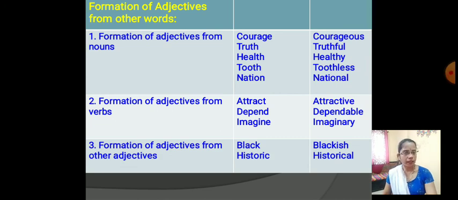Attract, attractive. Depend, dependable. Imagine, imaginary. Third one, formation of adjectives from other adjectives. Black, blackish. Historic, historical. So, these are the formation of adjectives from other words.